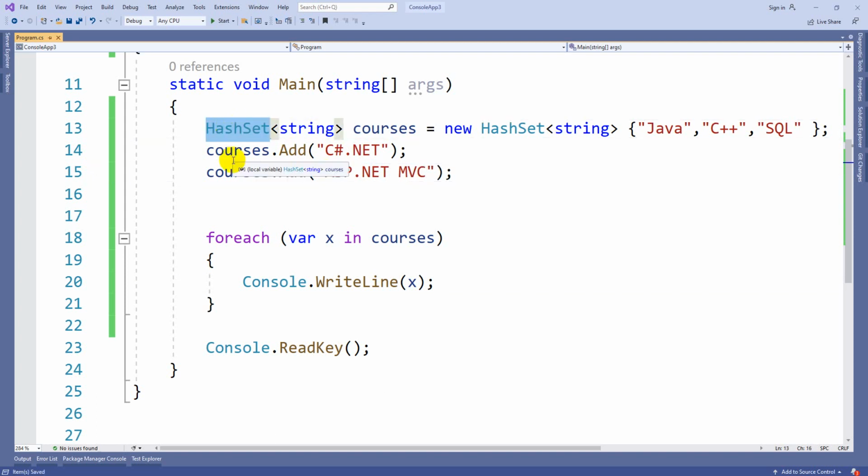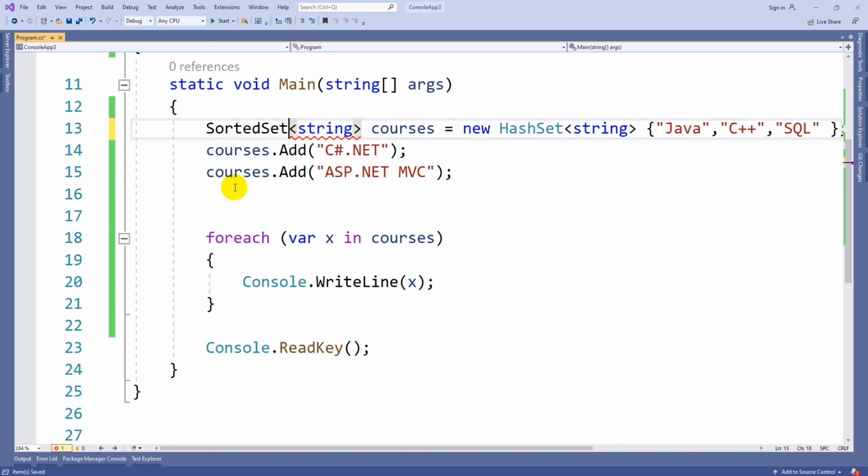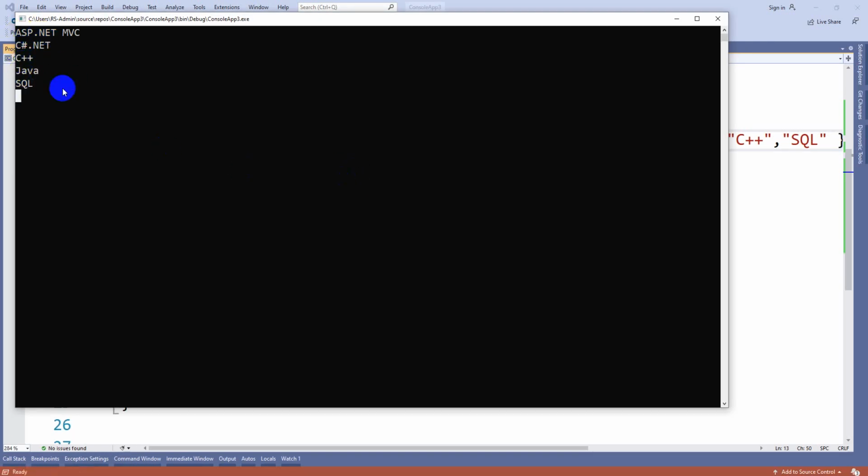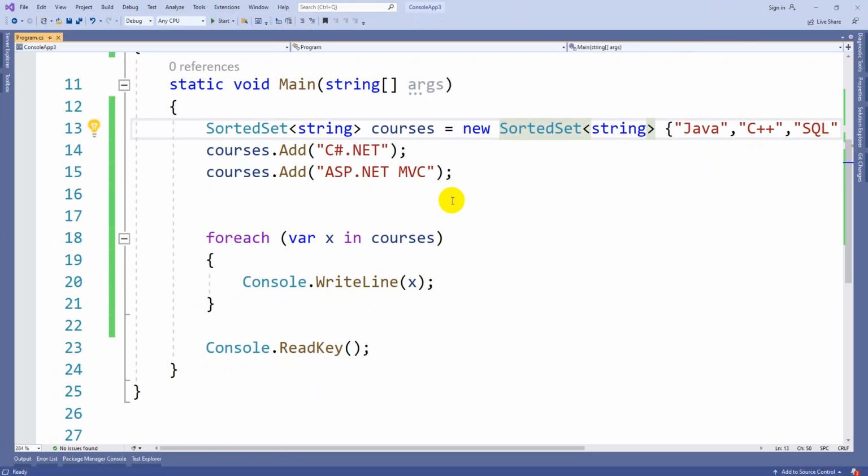Now there is one more type of set, that is called sorted set. A sorted set is nothing but, whenever you insert an element, it is automatically arranged in ascending order. You can see this one: A, C, C, J, S. You can see the order of insertion also. Set and hash set are the same, where they won't allow duplicates, but the sorted set will automatically rearrange the data after every insertion of an element. So this is how a sorted set will work for us.